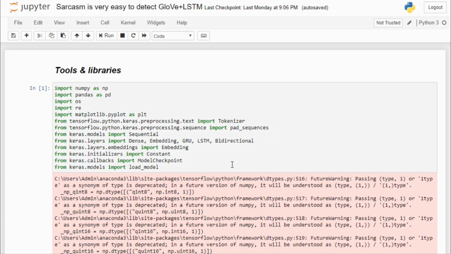Okay, so I guess that was a fair introduction of my model and the capabilities of my model. Now I'm going to show you how I did this. Let's jump into the code section. First things first, to proceed with any NLP problem with deep learning, we need to use these tools. So make sure to install these tools if you want to follow this particular code, okay?